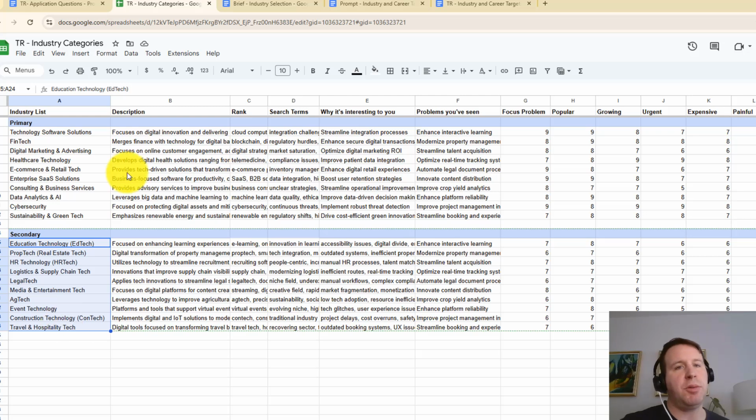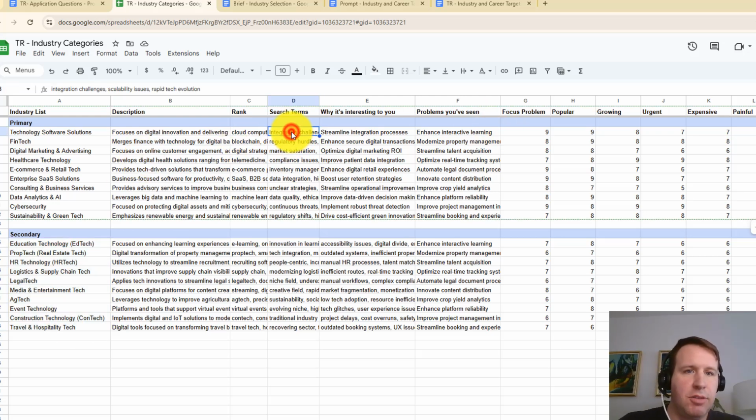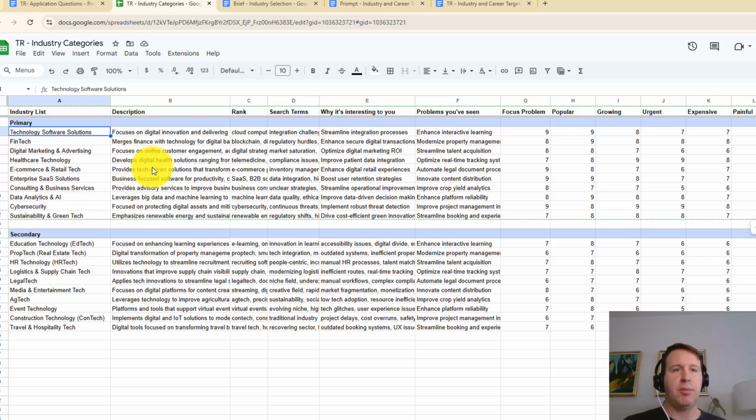This is one way of doing it. The thing that I like about this is that you do get different search terms alongside the industries that you probably are best suited for. Again, this is one way of doing it. All I've done is just migrated and cleaned it up a little bit. I hope this helps, and this should give you at least a good starting point to start to search for industry. So we're doing that next.